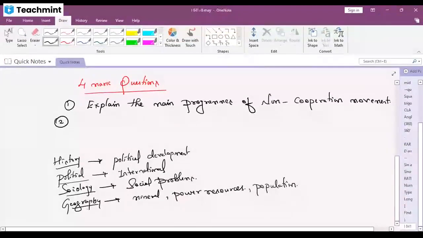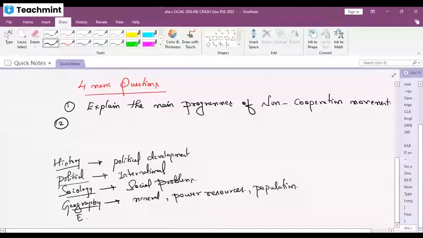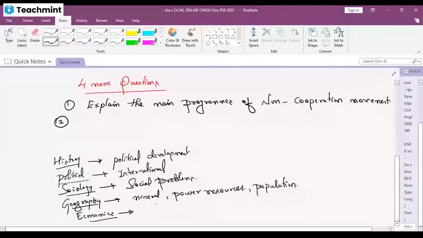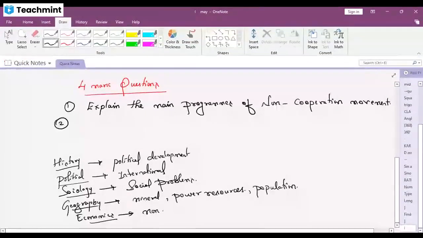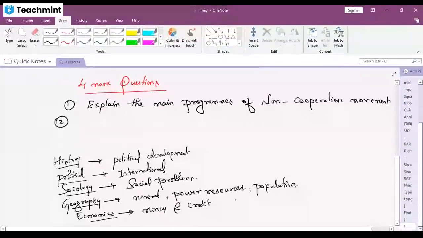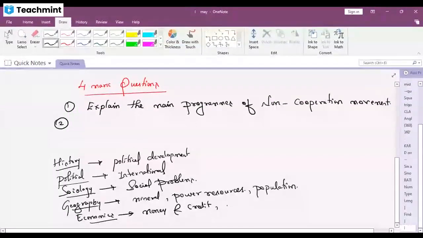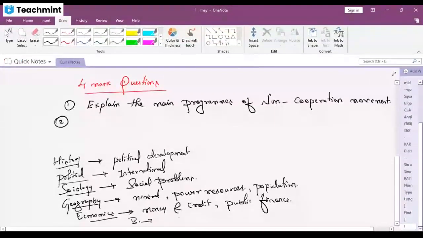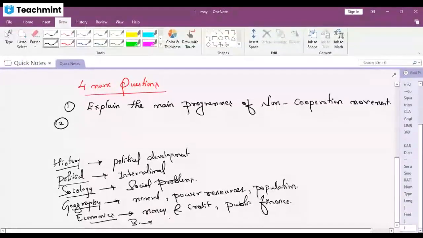Sir, from economics, both chapters are deleted. From economics, Development, Money and credit, public finance, budget. Good. And then business studies, globalization of business.